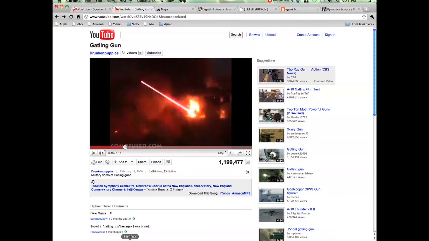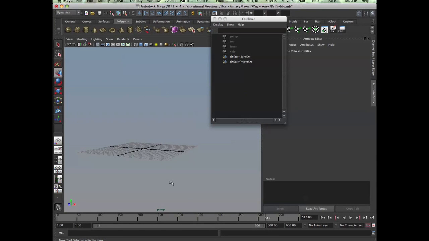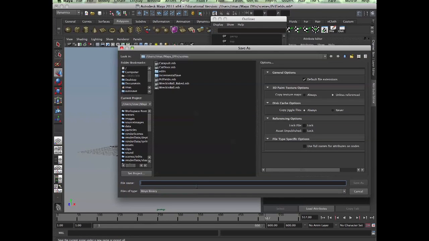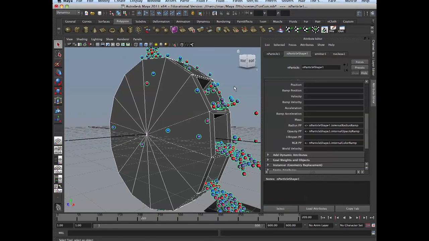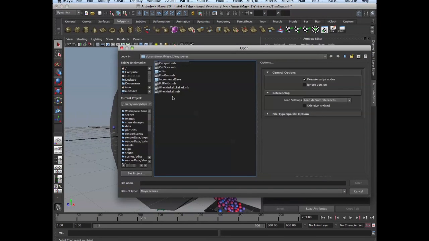So let's start with those strikes. Let's delete everything. Save this scene as new scene, whatever. Save this scene as fun with weapons, or fun gun. All right, so where's my scene? Let's start shooting stuff. Fun gun.